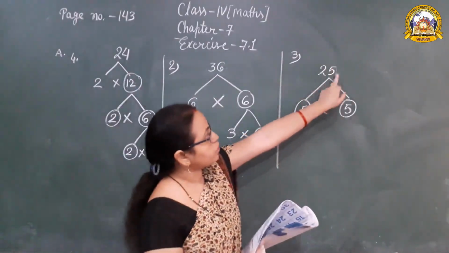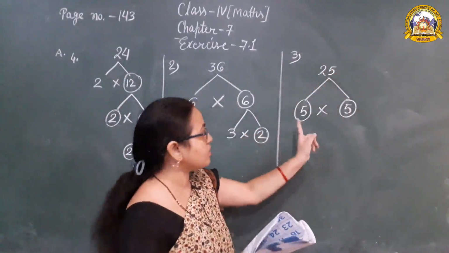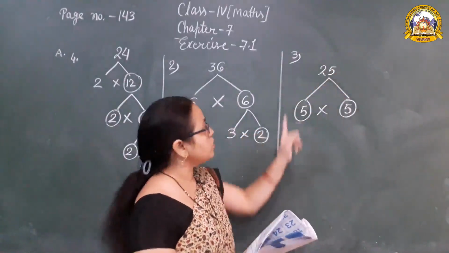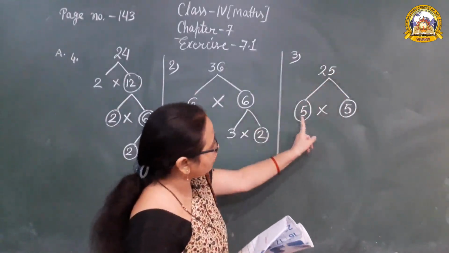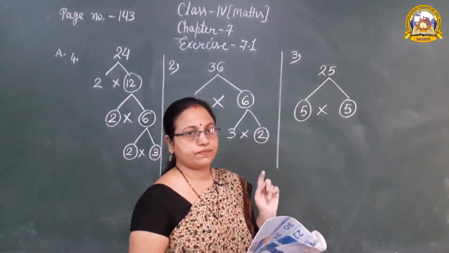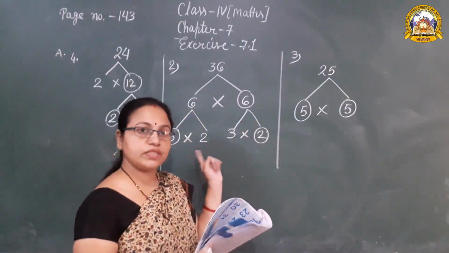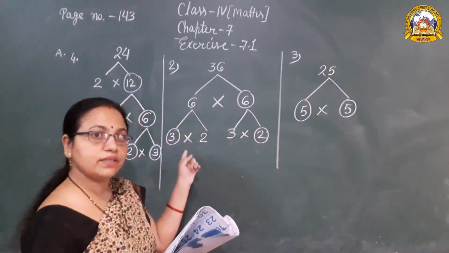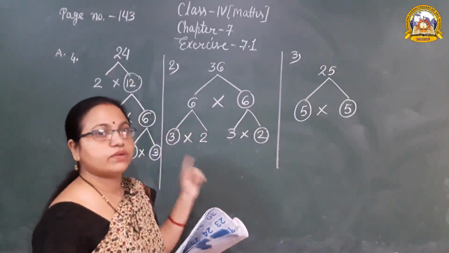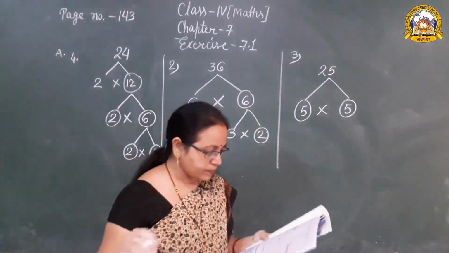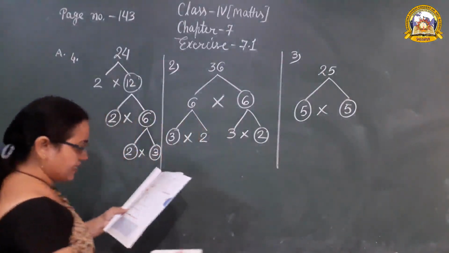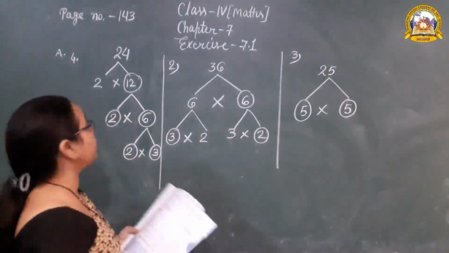Then the factor of 25. 25 has the factor 5 because 5 is a prime factor. So the factor of 25 is equal to 5 into 5. Okay. So this method, which type of method is this? Factor tree method to find out the prime factors. Okay. Let's see one more question. Question number B.